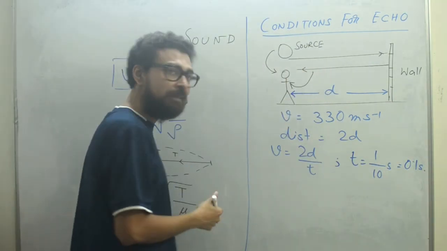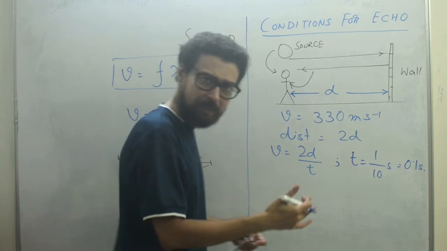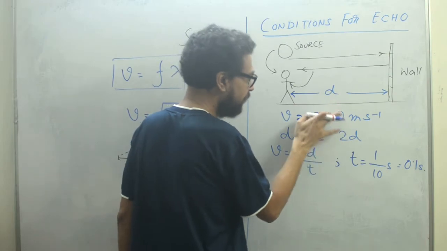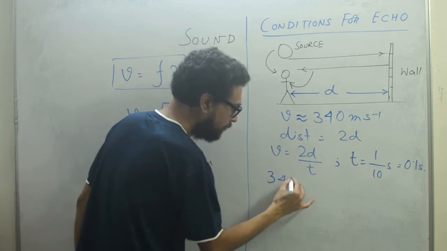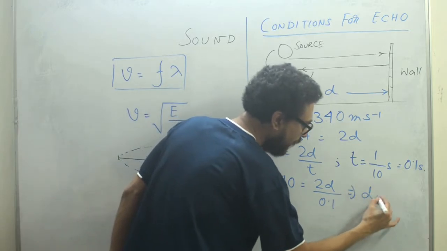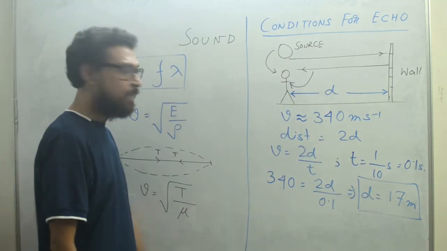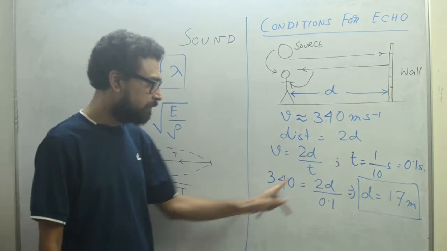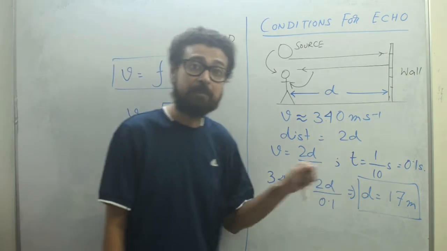For the sake of approximation, if we take the velocity of sound to be approximately 340, actually it is 330, then 340 equals 2d by 0.1, and eventually if you calculate, d comes to 17 meter. If you put the velocity as 1400 for water, then 1400 equals 2d by 0.1, which ultimately gives you 70 meters for water.